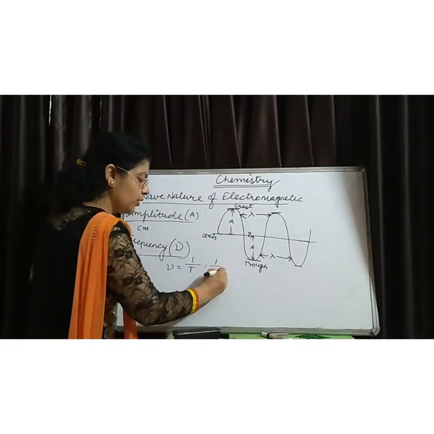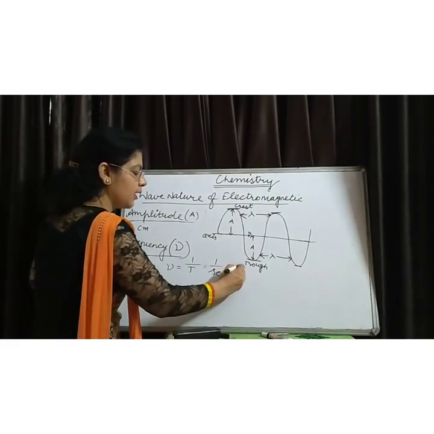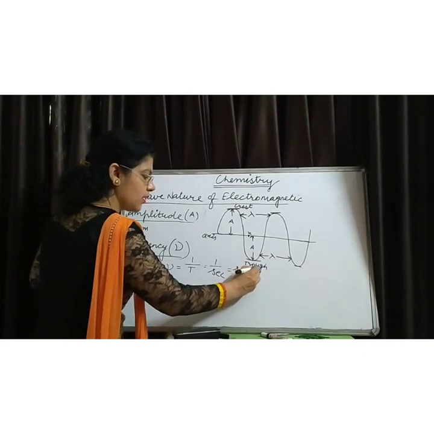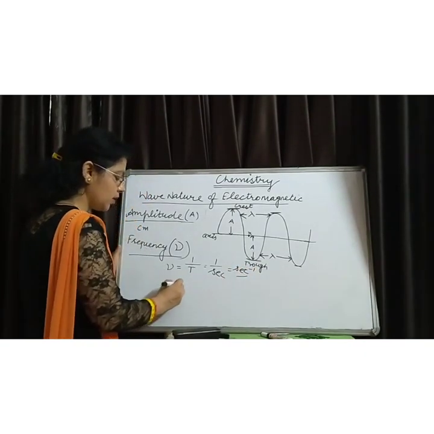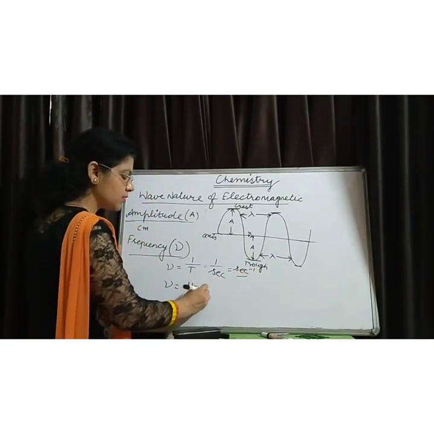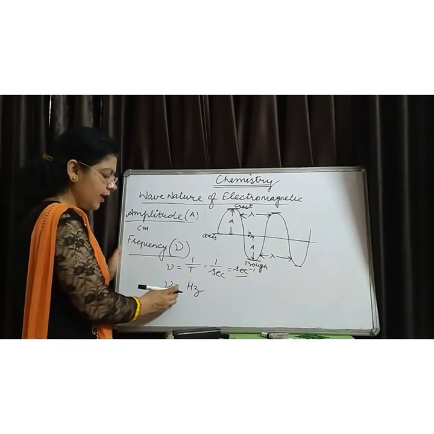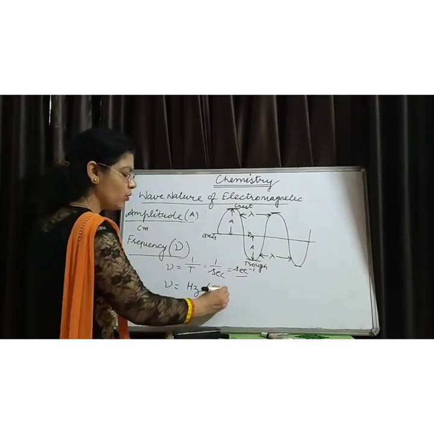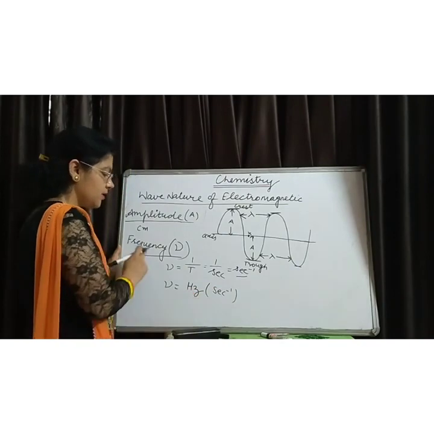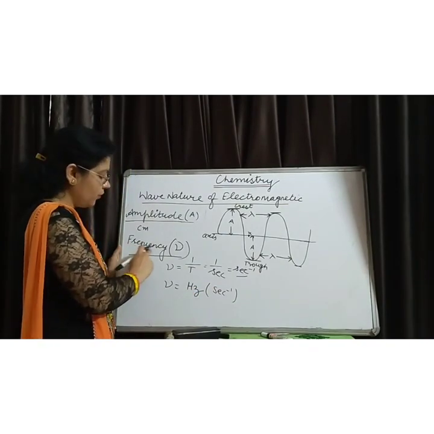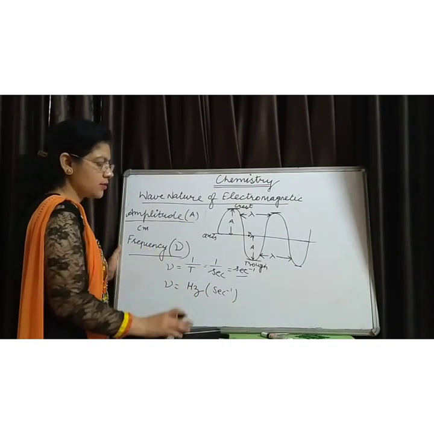So its unit is second inverse, and second inverse is known as hertz. Either you can write second inverse or you can write hertz. SI unit of frequency is hertz.